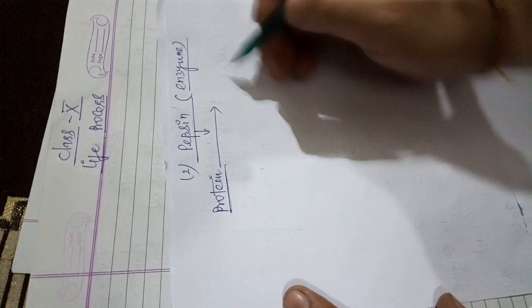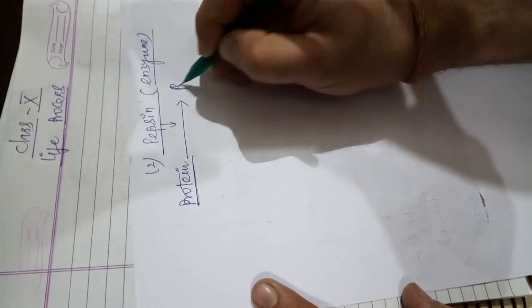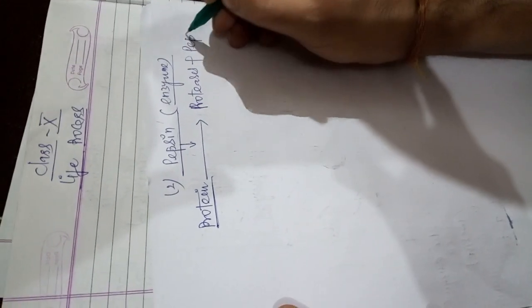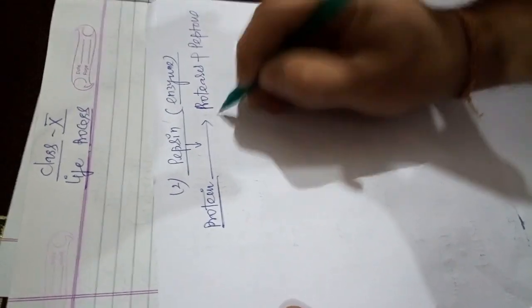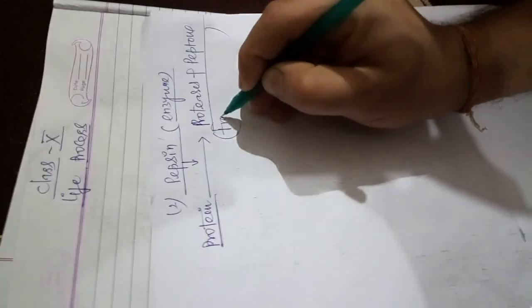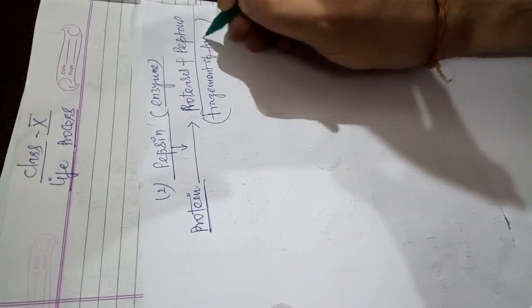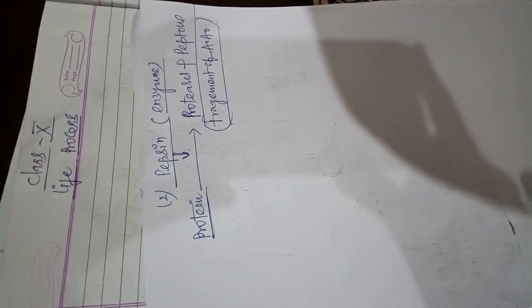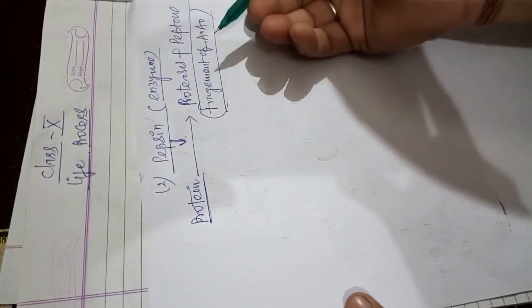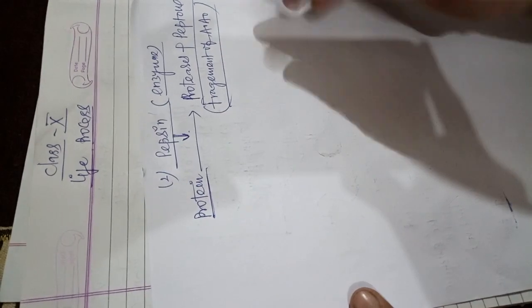So pepsin acts on the protein and converts this protein into proteases plus peptones. What are proteases and peptones? They are fragments of amino acids. So the one function of pepsin is that it acts on the protein and converts protein into proteases and peptones. It means it helps in the partial digestion of protein inside the stomach.